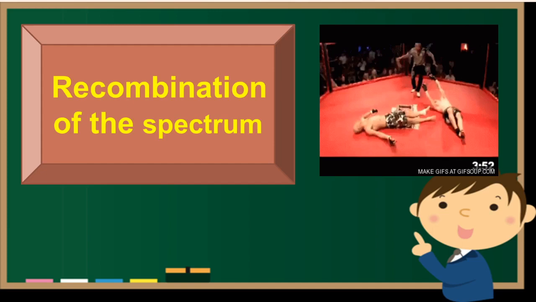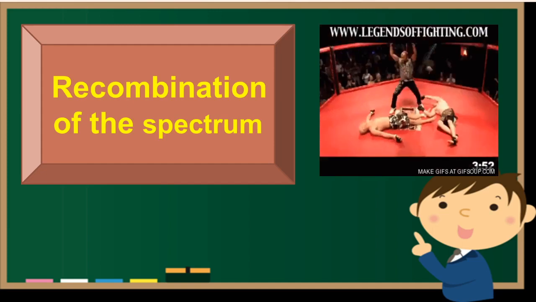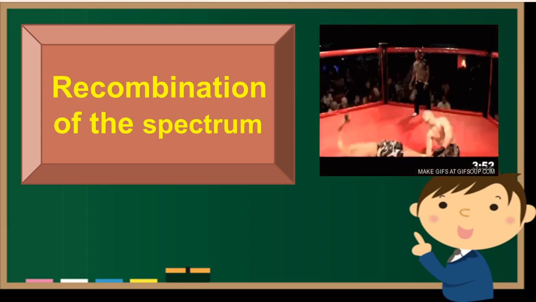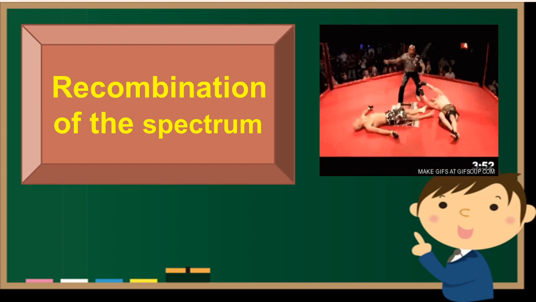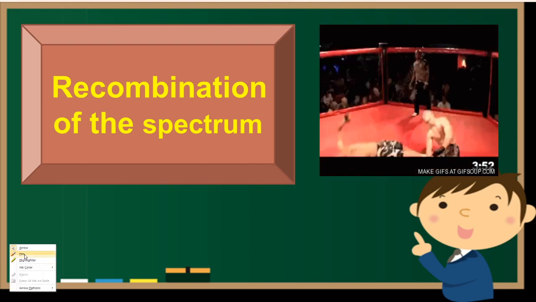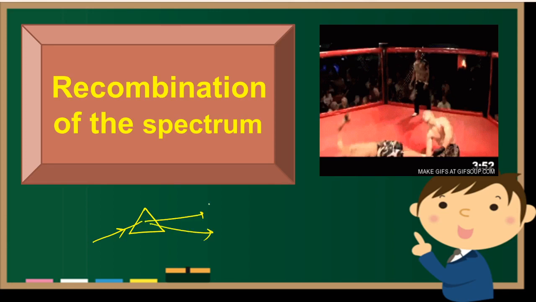Next topic is recombination of spectrum. Okay? Recombination means something segregated, you can again merge them. For example, whatever we have seen now, you have taken a prism, you give white color. Then white color splits into all 7 colors, starting with red, ending with violet.